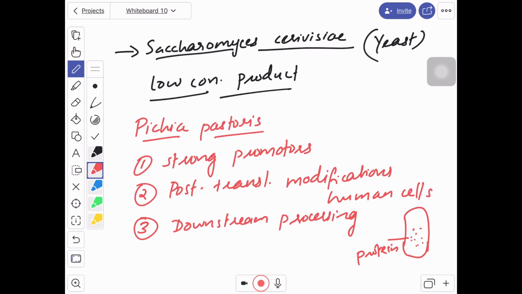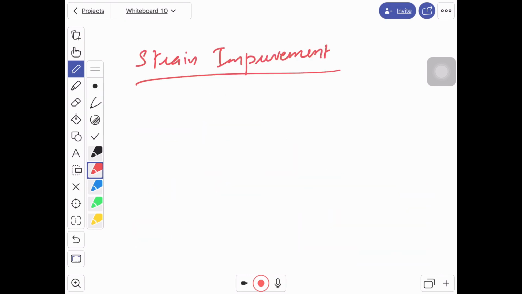Pichia pastoris secretes a smaller amount of its own protein into the fermentation media. Okay, this is regarding strain improvement. Strain improvement, two techniques: mutant selection and genetic engineering. Thank you.